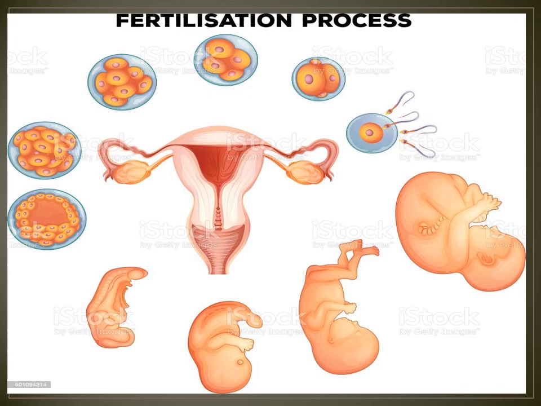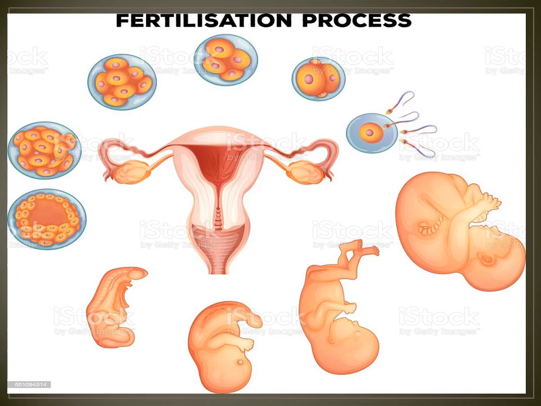The ovum dies if it is not fertilized, and the inner lining of the uterus breaks off and menstruation begins. The beginning of the menstrual cycle is known as menarche.